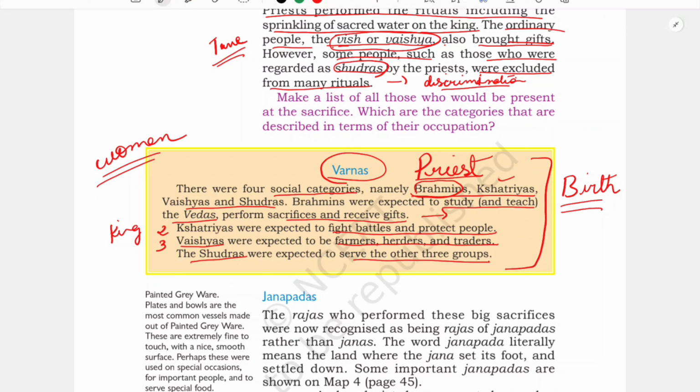So this basically prevailed in the northwestern part of India, okay. And in the northeast part of India, these social and economic differences, this Varna system, was not practiced as sharply as it was practiced in the northwestern part of India. So this is how the society was basically divided initially, okay. And slowly it became rigid.